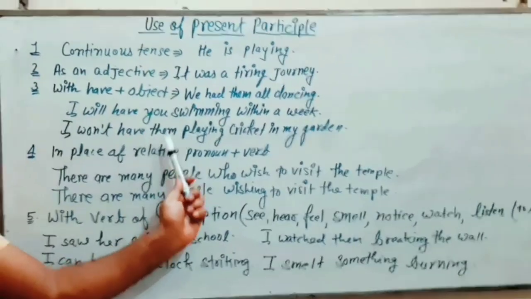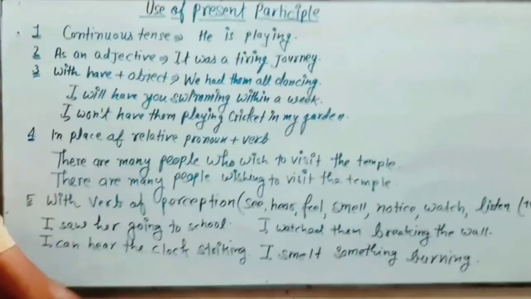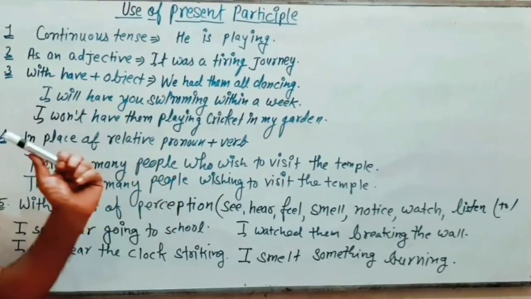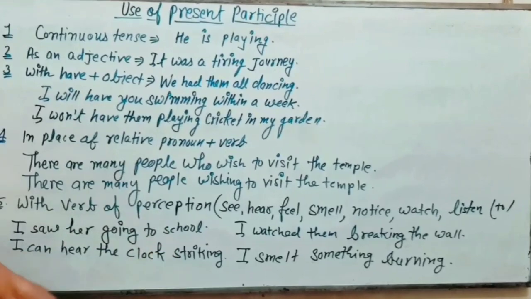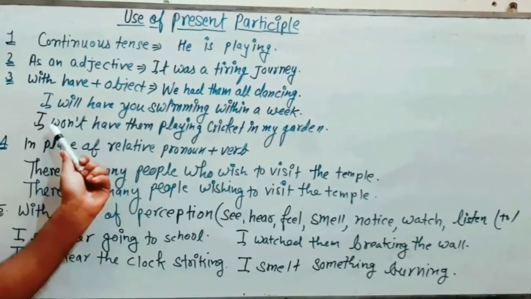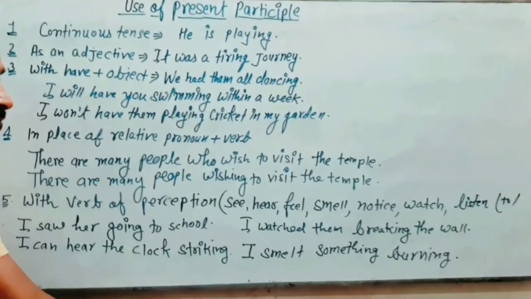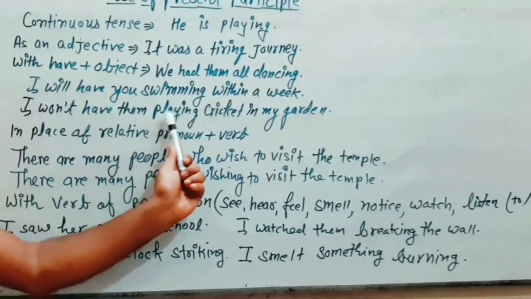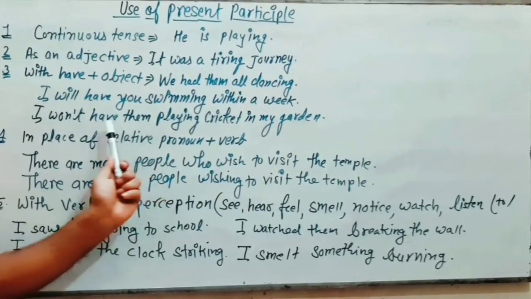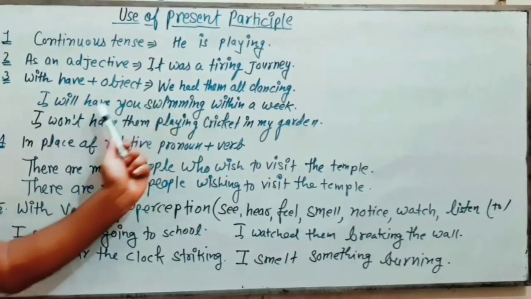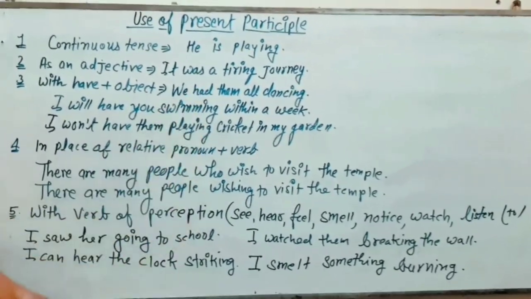Now I'm having a resolution. So whenever I'm going to create, or somebody is going to create, any sort of resolution or going to determine something, there we can use this kind of structure. So I won't have them playing cricket in my garden. So in this structure we can use present participle. After the object, as we have the structure, we can use have, then object, then present participle.